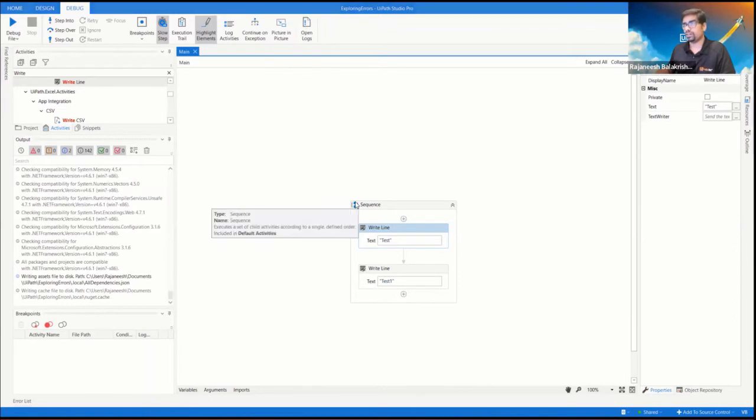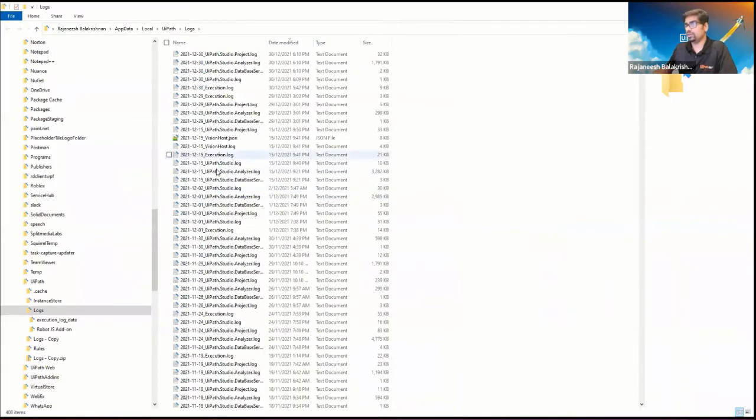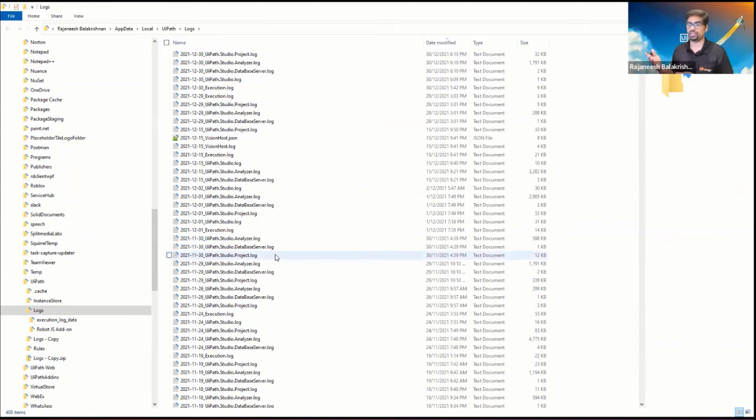So when you click on open logs, it just opens the logs from our local machine. This is a local version of the logs. There are two types of logs: one goes to the orchestrator and the other is stored inside the machine itself.